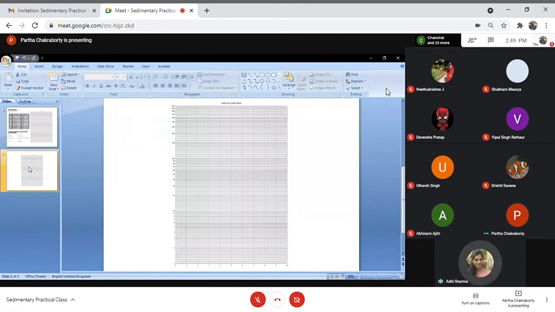Okay. So after completing your table, you will have the cumulative weight percent and the average grain size. Average grain size we will keep on the x-axis, and the cumulative weight percent will be on the y-axis. Another thing is that you will keep the coarser grain size on the leftmost side, and the finer will be on the rightmost side.